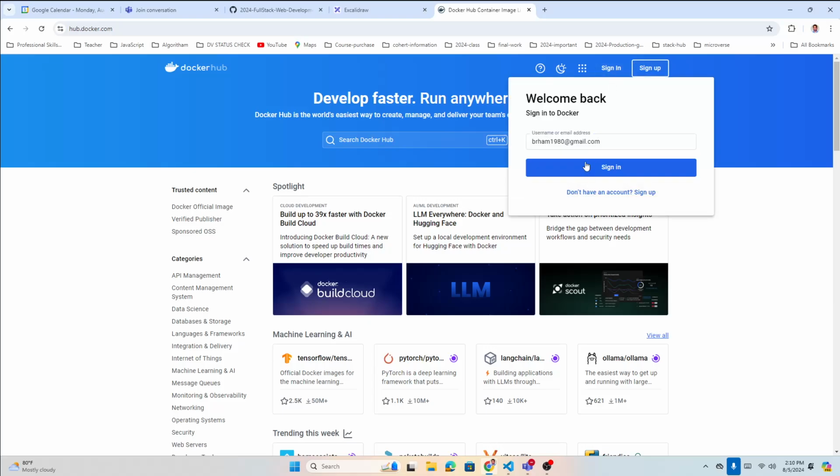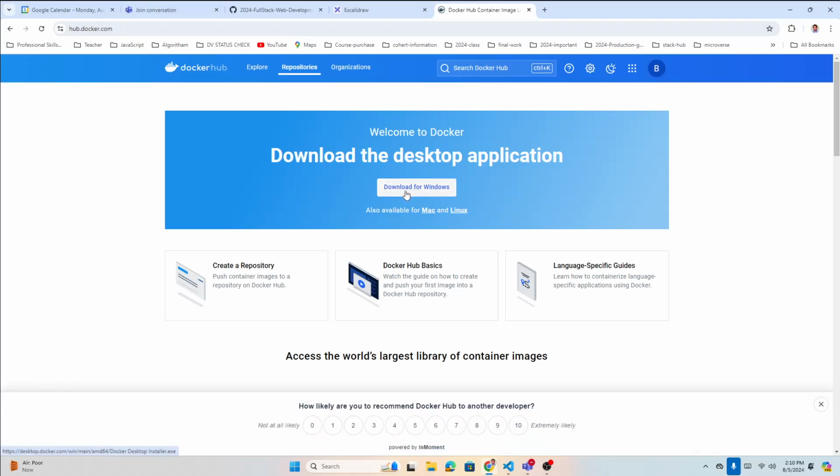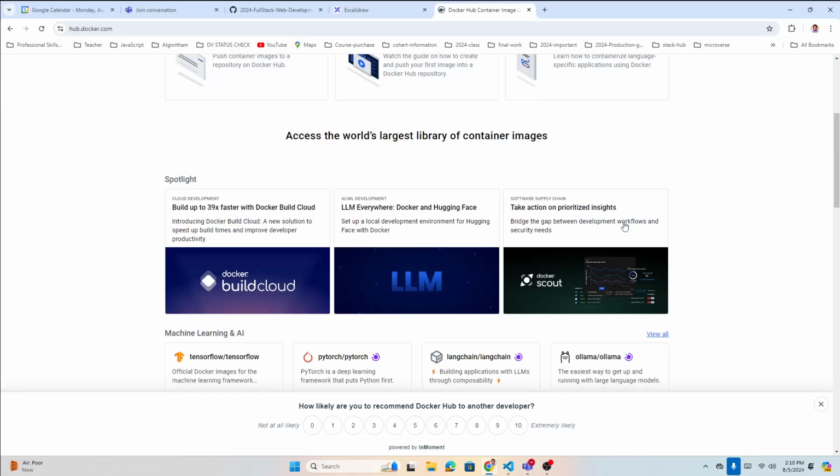So you can just log in here. Sign in. I just don't remember my password. Hope it will let me log in. So here, when you log in, you will get a download option for Windows, Mac or Linux. That will be the download for the desktop application. So next, we are talking about the Docker Hub. Let's find out.